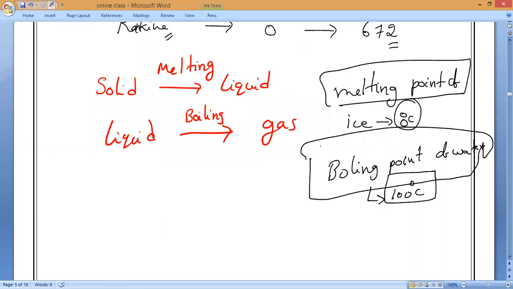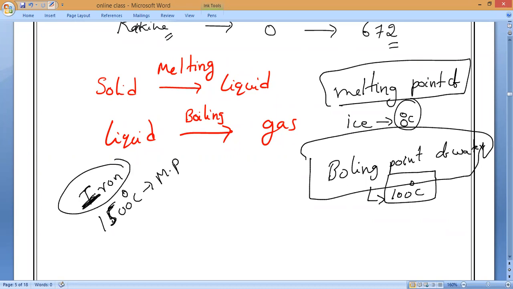No. You have to heat it to around 1500 degrees Celsius to melt iron. So the melting point of iron is 1500 degrees Celsius. We represent it with MP, melting point. In the same way, boiling point is represented with BP.